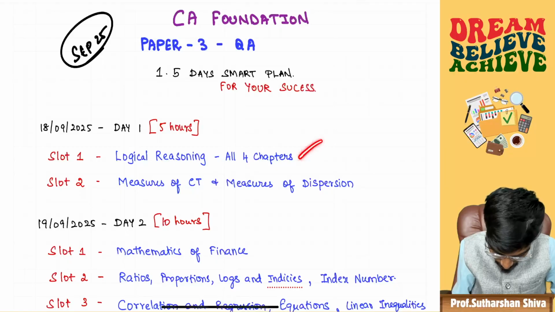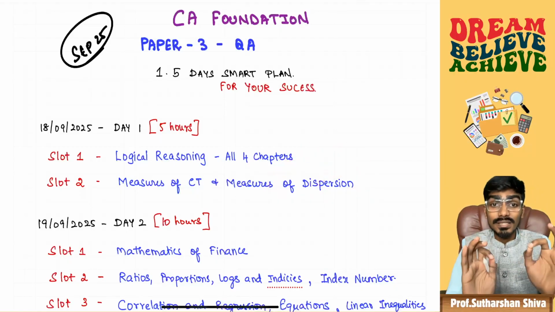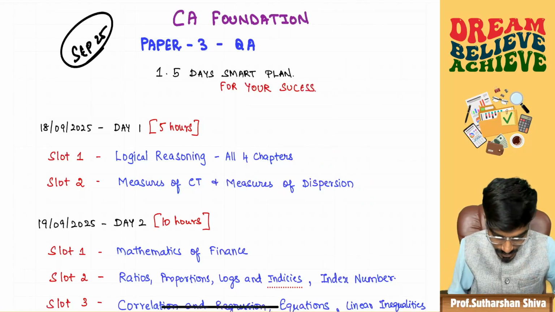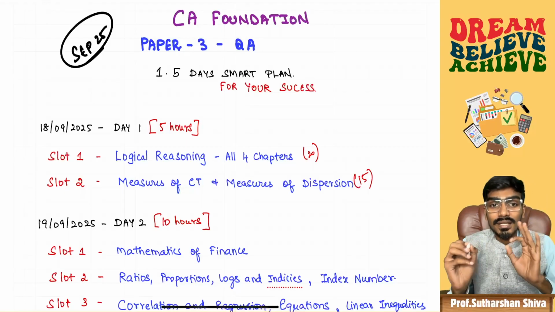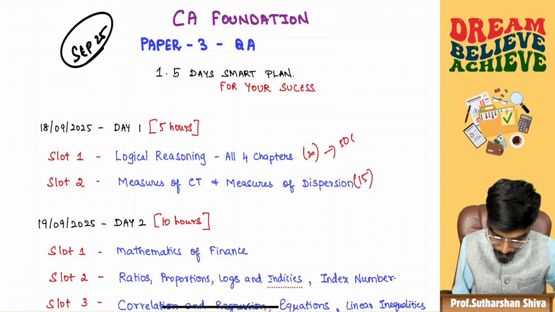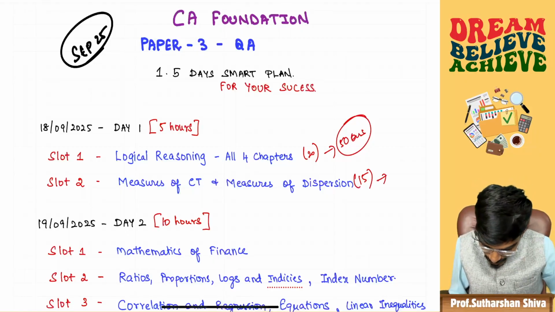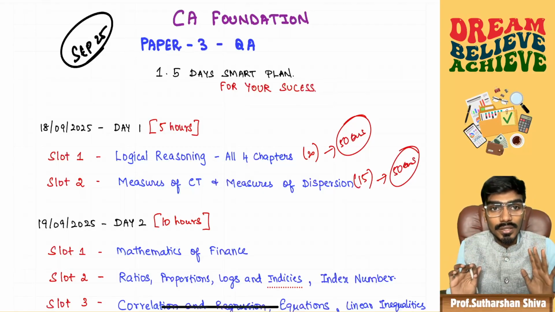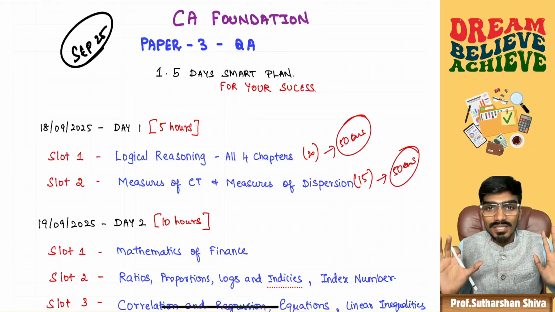You will complete logical reasoning today, and then today itself you will do measures of central tendency along with measures of dispersion. Today our target is to cover 20 marks of logical reasoning and 15 marks of central tendency and dispersion. Do 50 questions put together for 4 chapters, 12 questions each, and try to do 50 questions of central tendency and dispersion put together. That's practice. You do 100 questions today, that's fine. Within 5 hours we can easily do 100 questions.